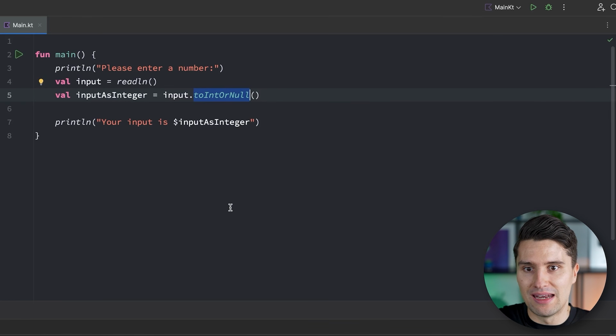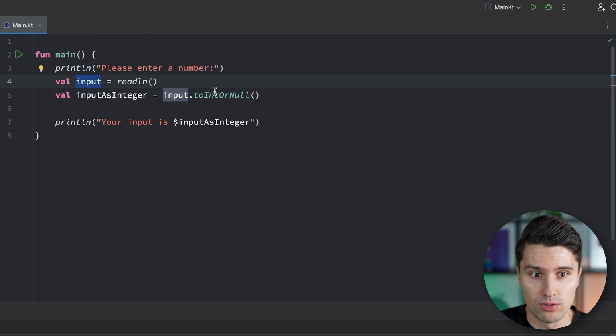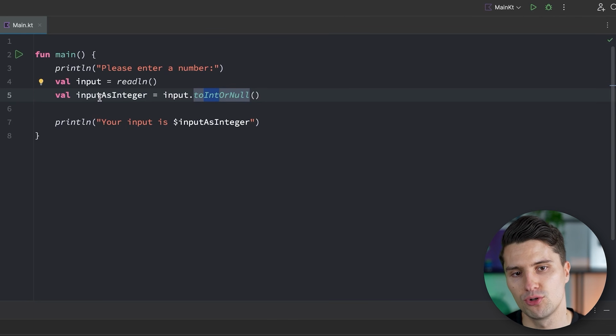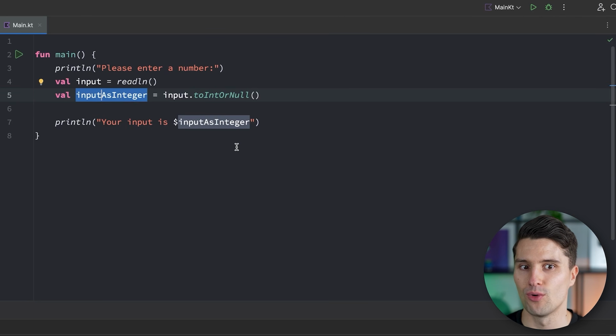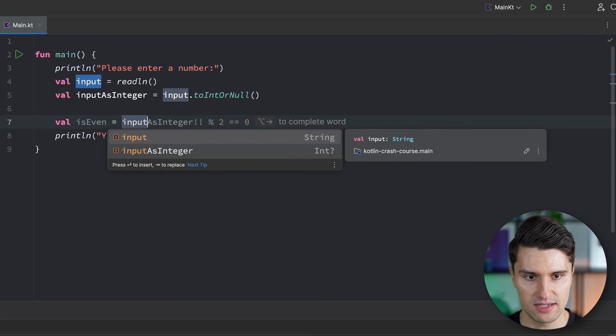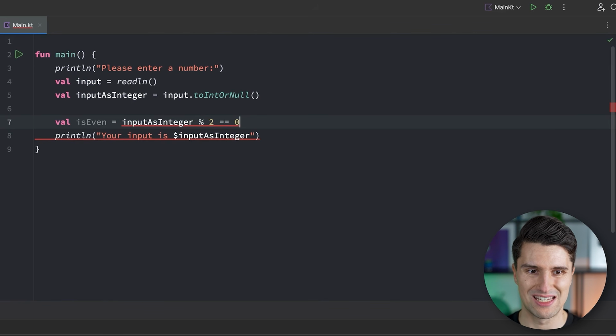It can return an invalid value, a non-existent value, if it actually fails to parse that string into an integer value. And that's exactly what happens here if we enter a real string that's not directly translatable to a number. But what if we now want to use this in order to check whether this number is even or odd? Well, then let's type this again. val isEven is equal to input as integer modulo 2 is equal to 0.